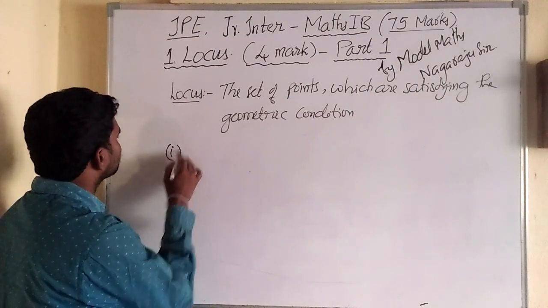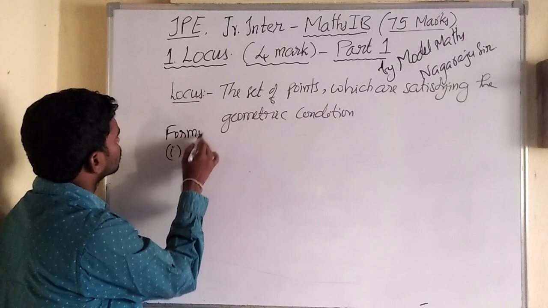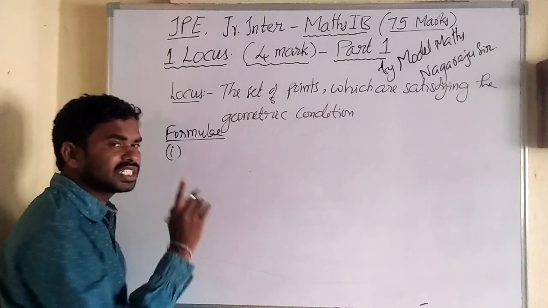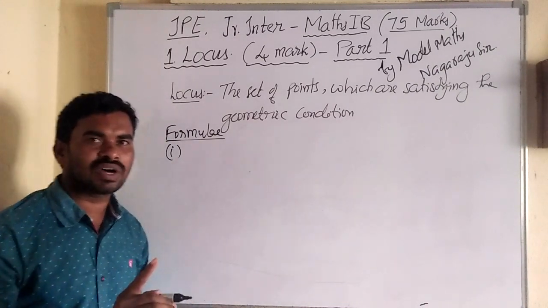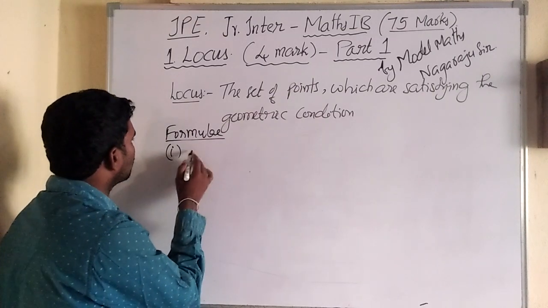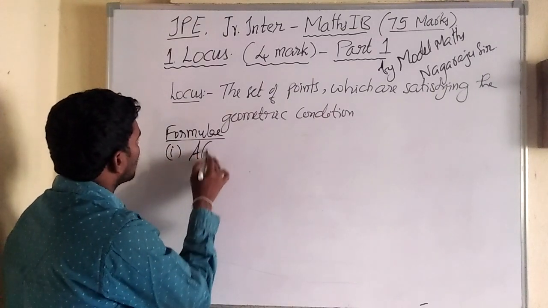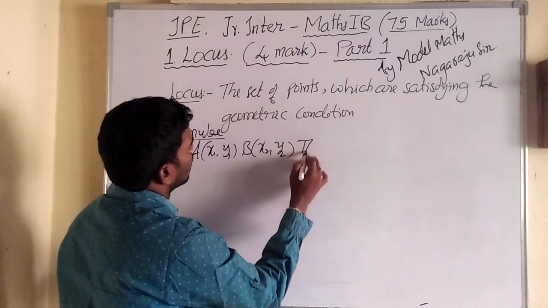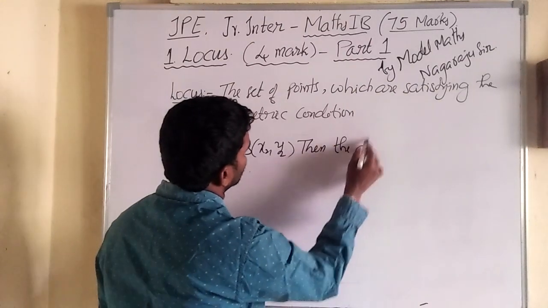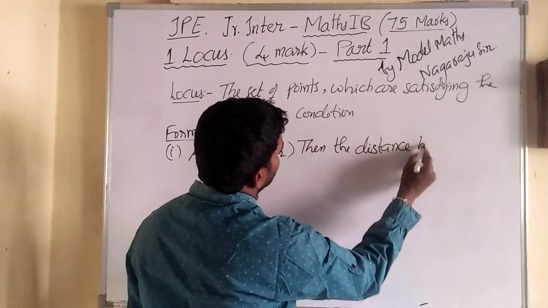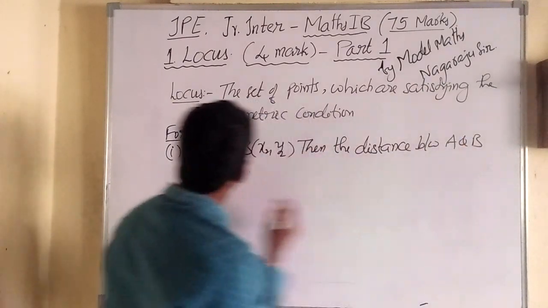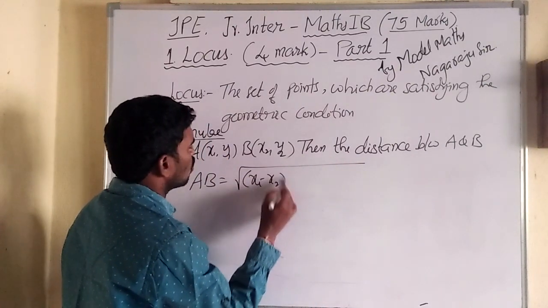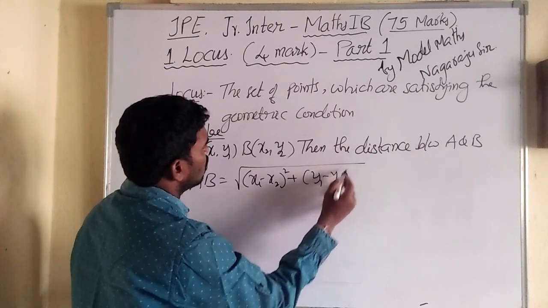We have only 3 formulas, very simple formulas. One is the distance formula. The distance formula is: suppose A is x1 comma y1 and B is x2 comma y2, then the distance between A and B, denoted by AB, is equal to root of (x1 minus x2) whole square plus (y1 minus y2) whole square.